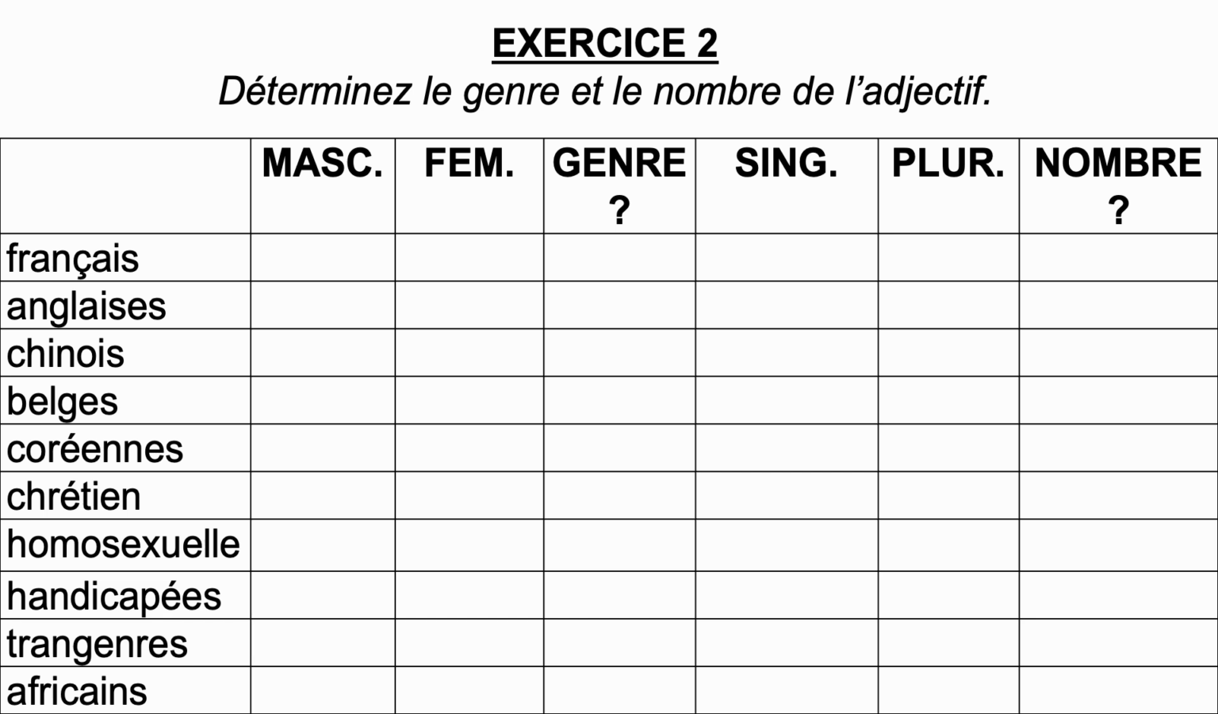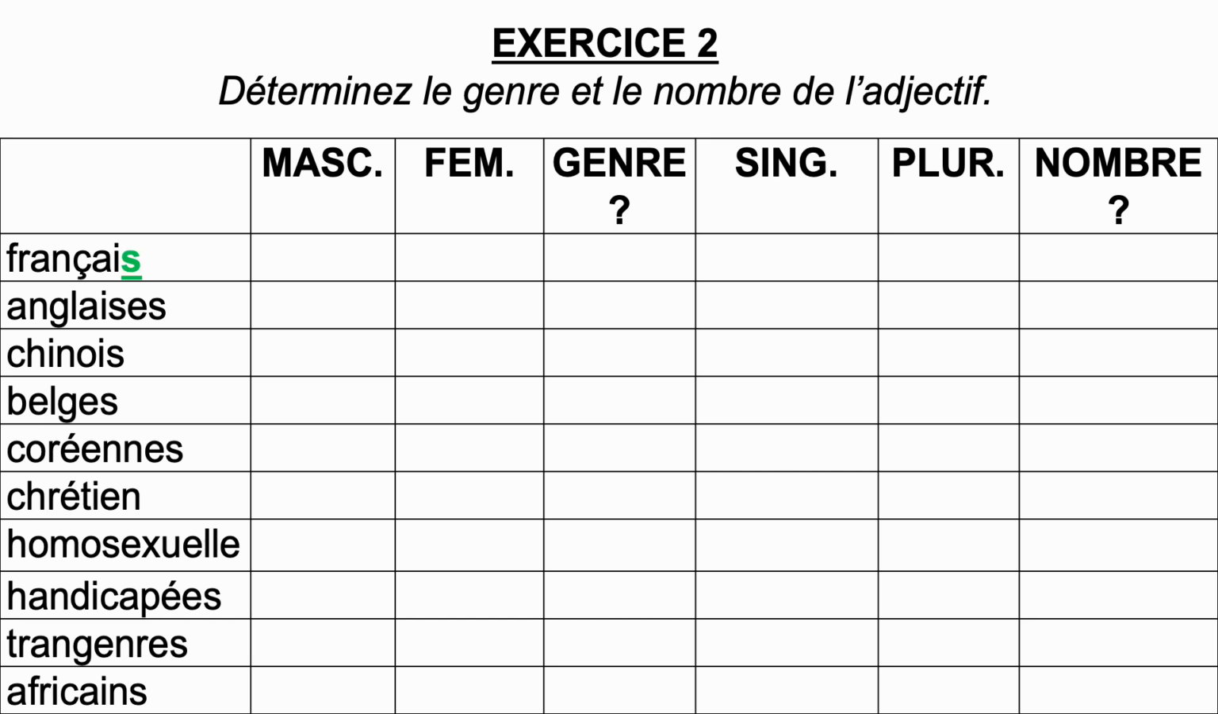Exercice 2. Déterminer le genre et le nombre de l'adjectif. Determine the gender and the number of the adjective. So remember, if the masculine singular form of the adjective ends with an E, you cannot tell the gender, and if the masculine singular form of the adjective ends with an S, you cannot tell the number.